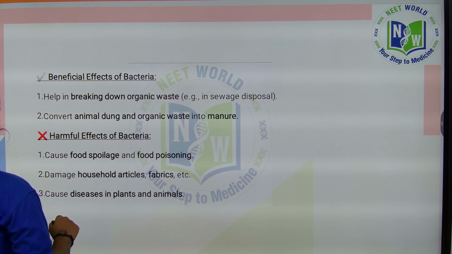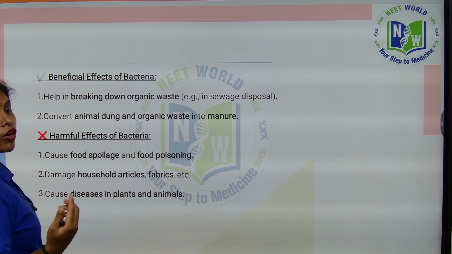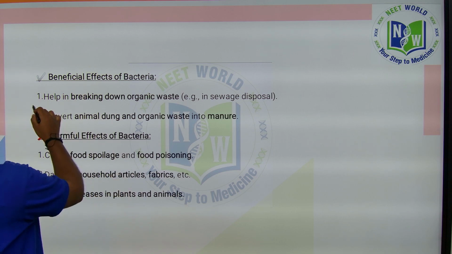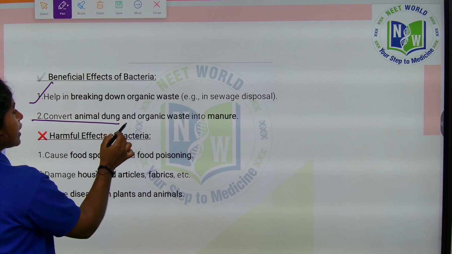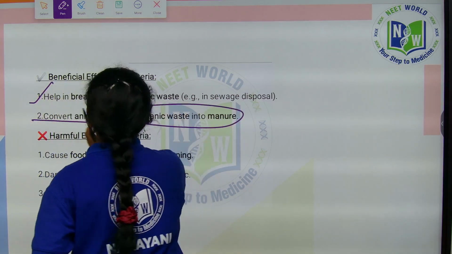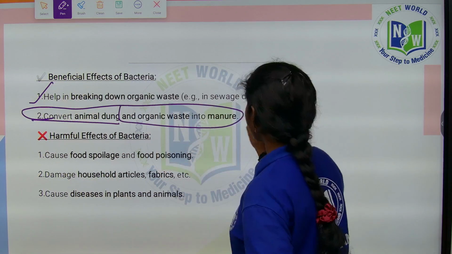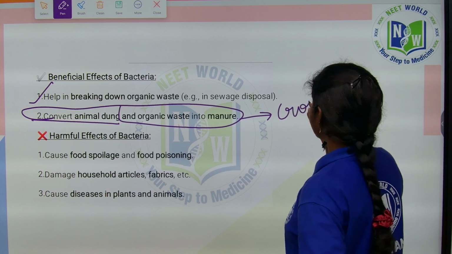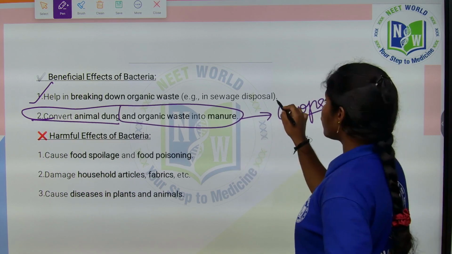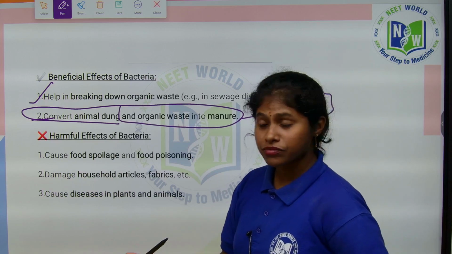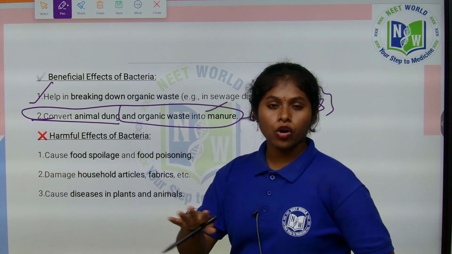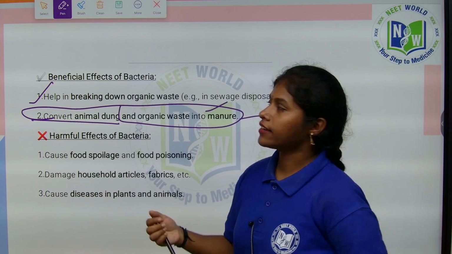So what are the beneficial effects of bacteria? They help in breaking down organic waste in sewage disposal and wastewater treatment, and convert animal dung and organic waste into manure. This manure is mostly used in crops for fertility purposes. To make the soil fertile, this manure is added to the crops, thereby the soil becomes fertile, right?